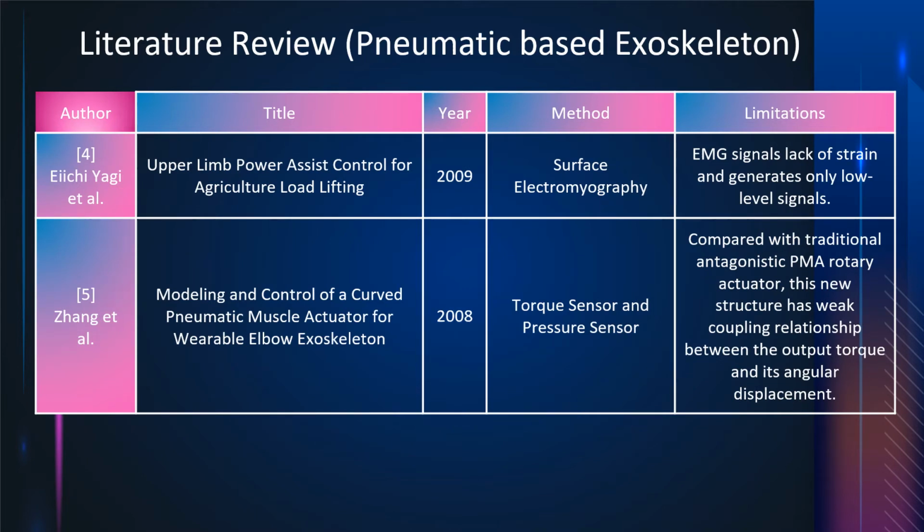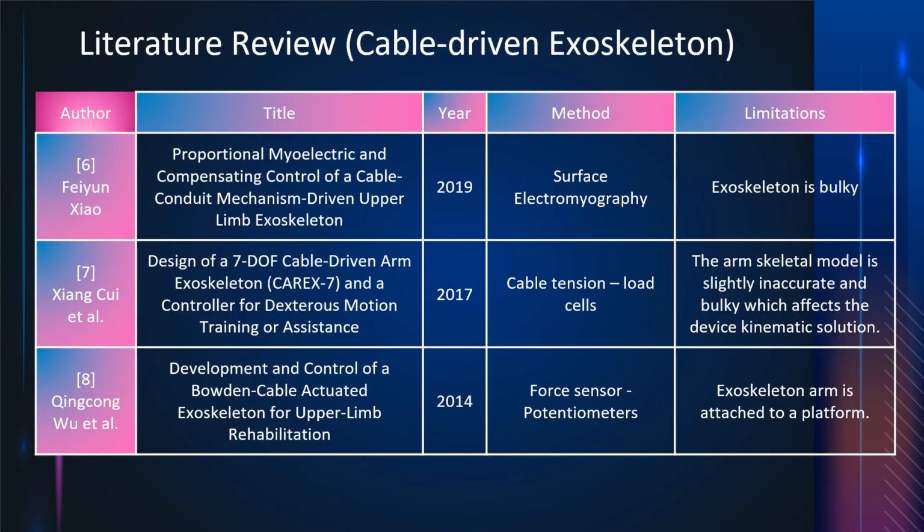Still on pneumatic-based exoskeletons, in Iachi Yagi's exoskeleton, the EMG signals lack strain and generate only low-level signals. Then, for Zhang's exoskeleton, the limitation is that this structure has a weak coupling relationship between the output torque and its angular displacement as compared with the traditional pneumatic muscle actuator. We have seen the pneumatic exoskeleton literatures. Now for the cable-driven ones.